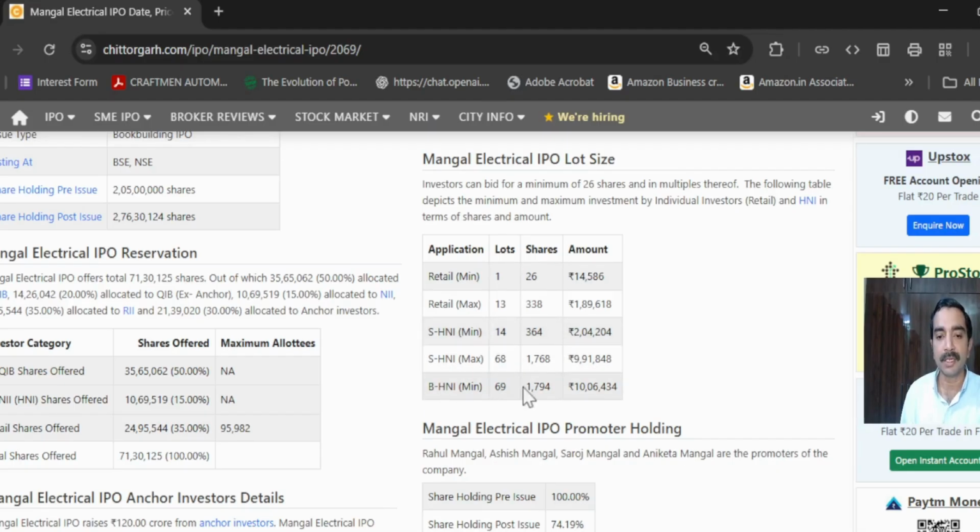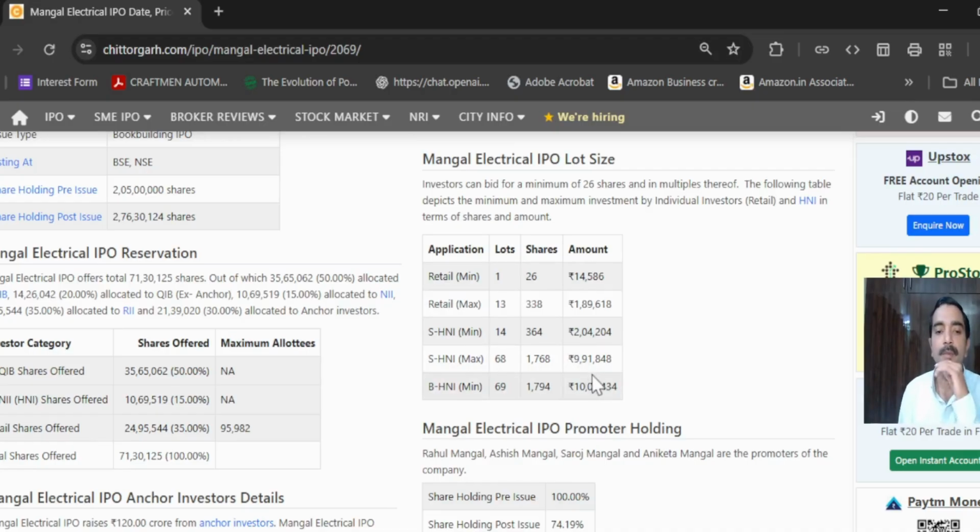And the small HNI stands between this minimum and maximum. And here big HNI is 10 lakhs plus, slightly above the 10 lakhs. So this is the category. So these are the three categories. This is one category, this is the second category, and this is the third category. Okay. The third category is mentioned.